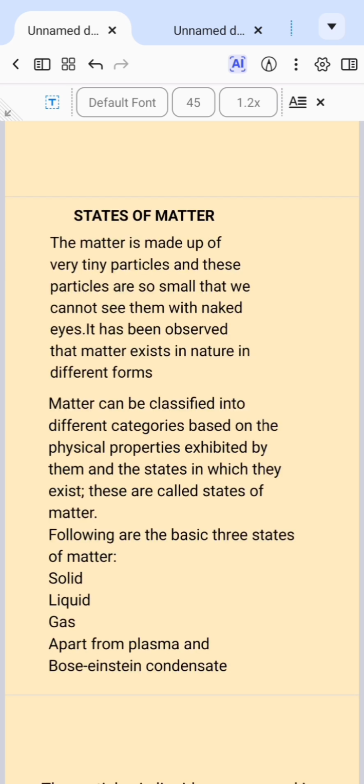Now, what are the states of matter? The states of matter are classified into different forms. They are solid, liquid, gases, apart from plasma and Bose-Einstein condensate, which makes them 5 states altogether. A matter is anything that has mass and occupies space, and they are made up of different particles which are constantly moving. That is according to the kinetic theory of matter.